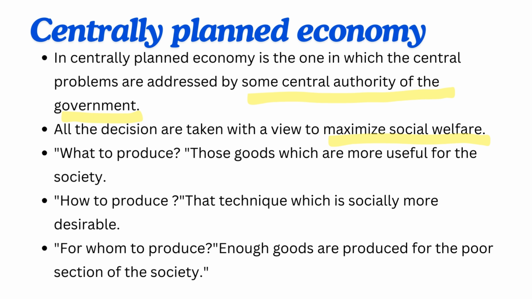Number third is for whom to produce. So, in centrally planned economy, enough goods will be produced for the poor sections of the society, even when production of such goods does not yield profit, unlike the market economy. So, in centrally planned economy, enough goods are produced for the poor section of the society, even if the production is not providing any profit. And why? Because social justice is given higher priority than profit maximization.